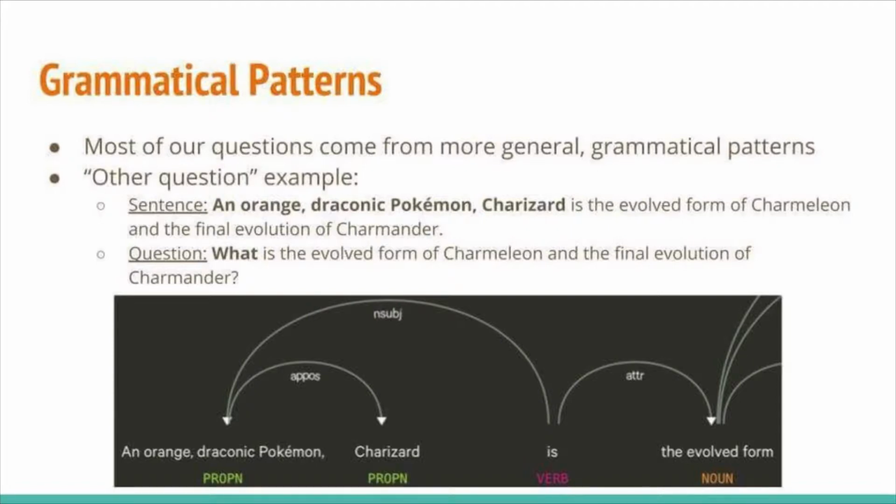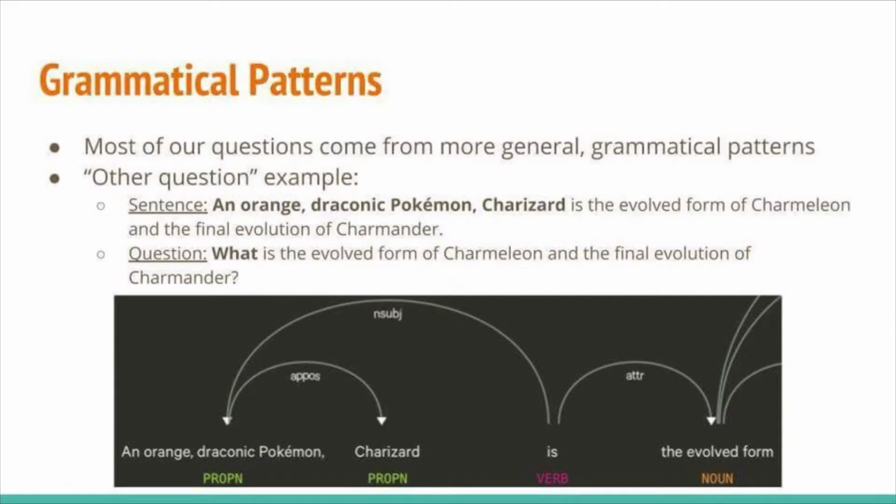One technique works by replacing noun subject of the root verb with an appropriate query word. In the sentence above, an orange draconic Pokemon Charizard is the subject of the root verb. Using spaCy's named entity recognition, we can check whether the subject is a person, political group, geopolitical entity, or none of the above. In this case, it is none of the above, and so we default to generating a what question. But this technique will generate who or what place questions if the appropriate named entities are recognized.